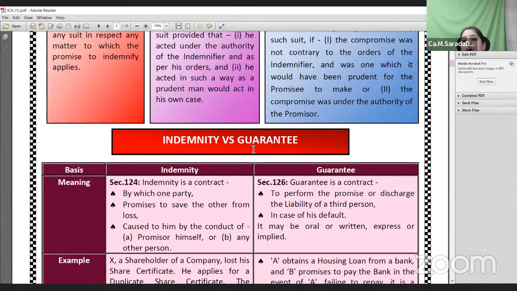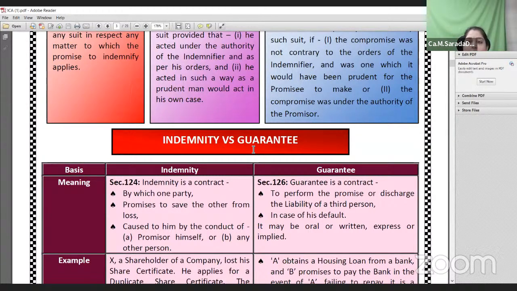When the principal debtor approaches the creditor asking him to give some amount of loan, the creditor asks for a person's guarantee or assurance for the loan amount taken by you. In such cases, the principal debtor approaches a financially sound person, or his friend or his father, for the purpose of giving guarantee. Then that other person, who is the surety holder, gives surety on the principal debtor's behalf to the creditor. This particular contract between all three of them is called a contract of guarantee, where there are three parties: principal debtor, creditor, and surety holder.